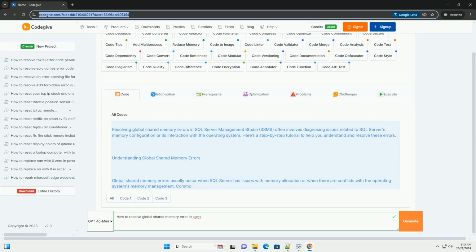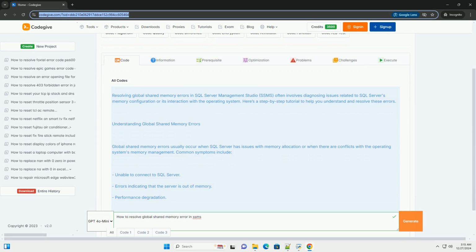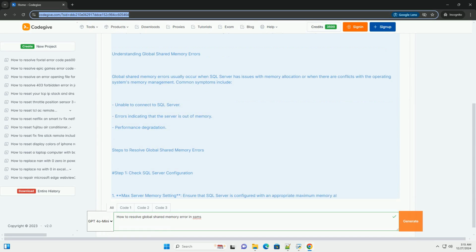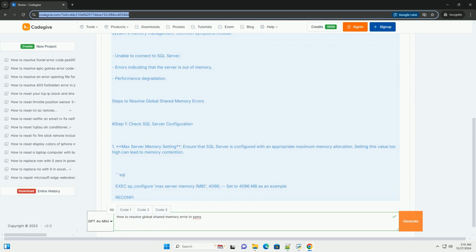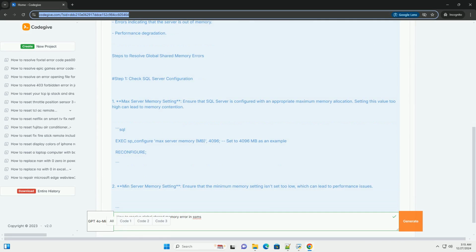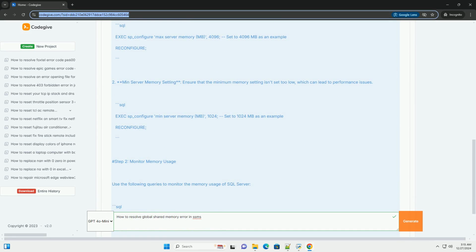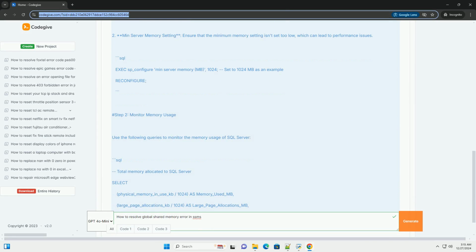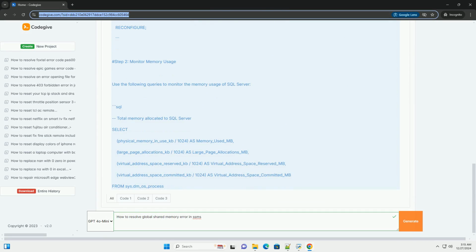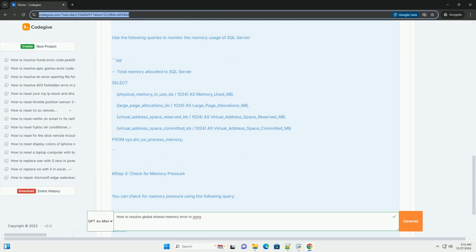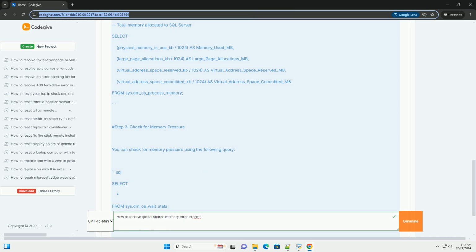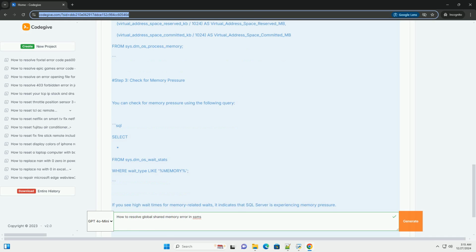Resolving global shared memory errors in SQL Server Management Studio, SSMS, often involves diagnosing issues related to SQL Server's memory configuration or its interaction with the operating system. Here's a step-by-step tutorial to help you understand and resolve these errors. Understanding global shared memory errors.